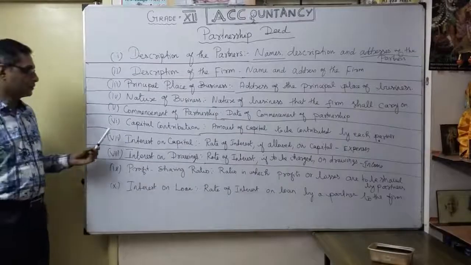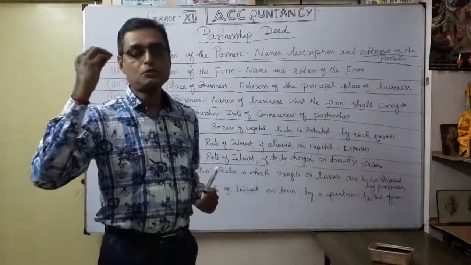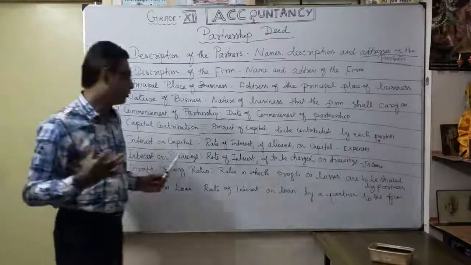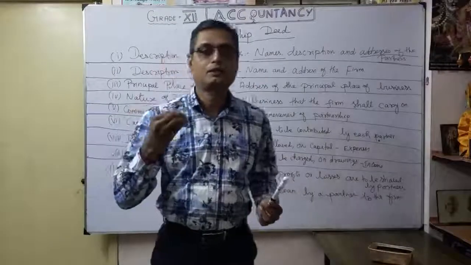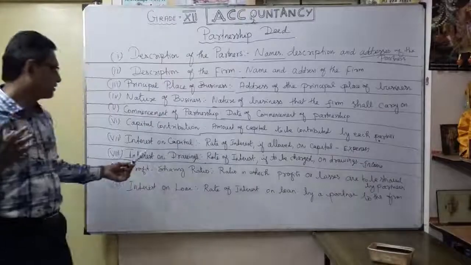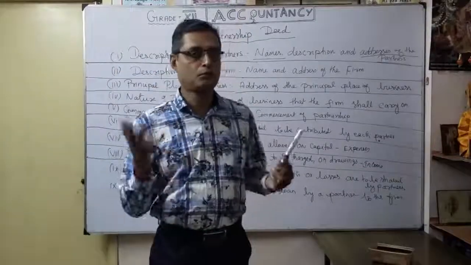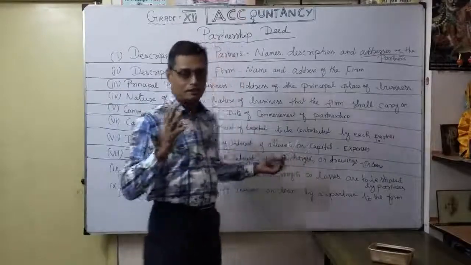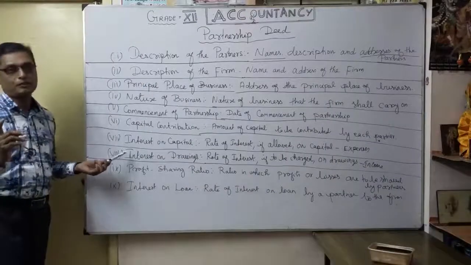So that's the difference. On interest on capital, the firm has to pay interest, so the partner will get money. The firm has to pay interest on capital to the partner. Here, opposite, on interest on drawings, the partner has to pay interest to the firm. Understood? Interest on capital is an expense for the firm; interest on drawings is an income of the firm.